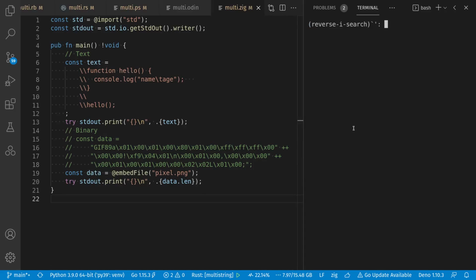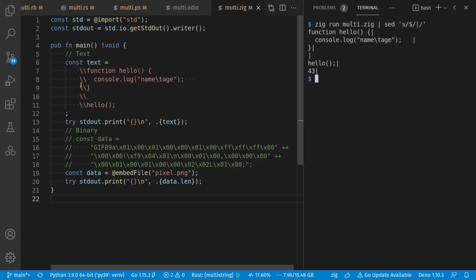Let's run it. And we see our indentation isn't present, which we expect because we can see where our string starts, although the trailing whitespace is still there. If we wanted to handle the \t escape, we'd have to break up this line into a different kind of string and use the compile time string concatenation feature. And in Zig, just like in Rust, I could use string concatenation to embed binary data, or I can just use the built-in function embed file that at compile time puts that binary data into my program.